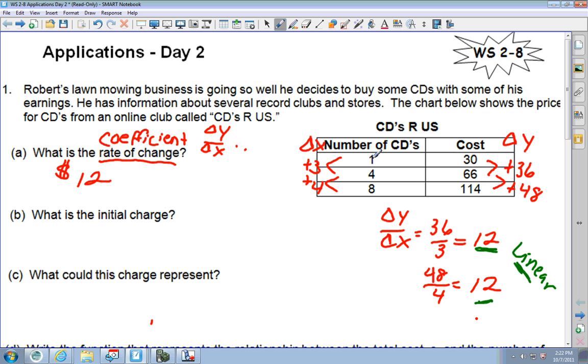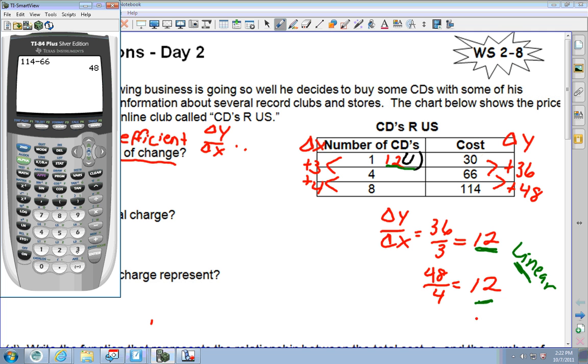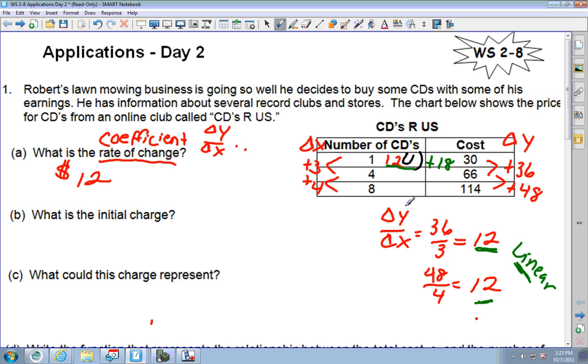So what is the initial charge? Because right here, one CD is $12, but it's costing us more than that here. So I'm going to take 12 times 1, which gives me 12. Now you need to see, what do you need to do to 12 to get to 30? One way is to take 30 and subtract 12, and you come up with 18. So if you add 18, that's going to equal 30. So right now my equation would be y equals 12x plus 18. So my constant is 18.